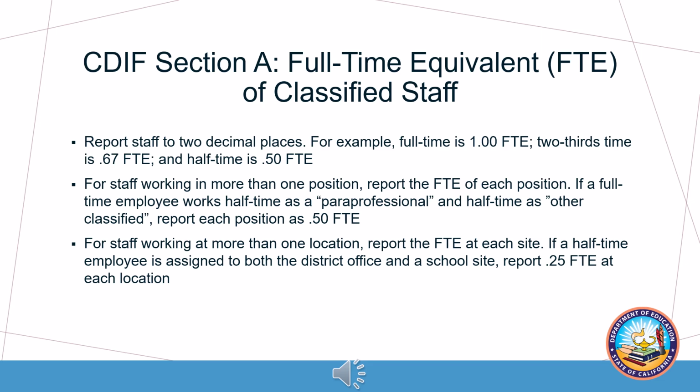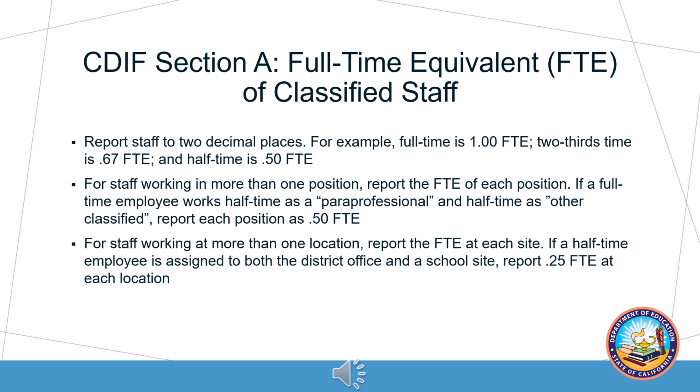For example, full-time would be reported as 1.00 FTE, 2/3 time would be reported as 0.67 FTE, and half-time would be reported as 0.50 FTE. For classified staff working in more than one position, report the FTE of each position.